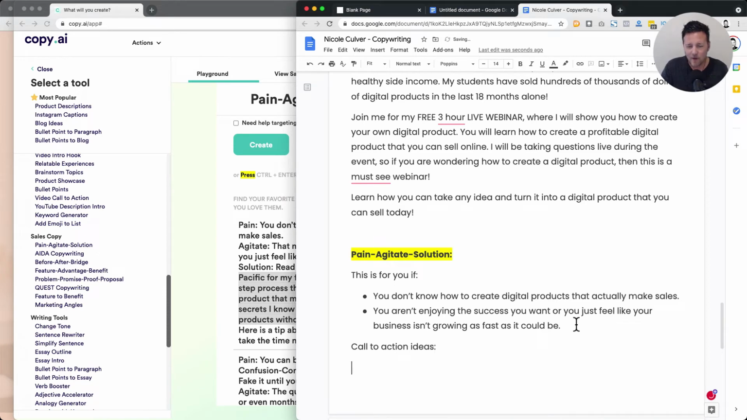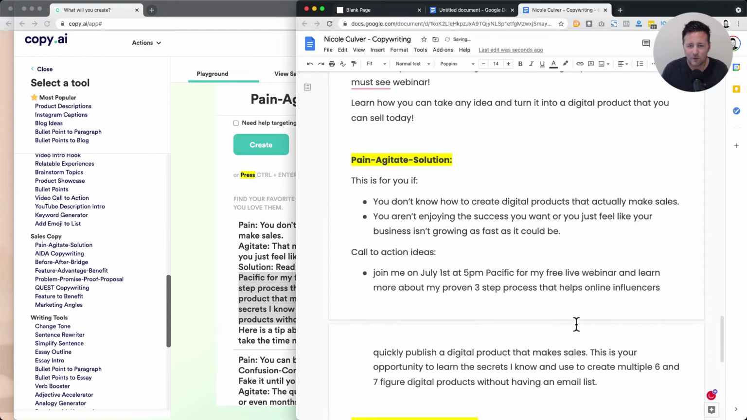So out of these copywriting frameworks, I'm looking for a variety of things. I'm looking to create bullet points, pain points, looking to pull out the call to actions. And this gives me really good copy to work with. So let's take a look at the next one.